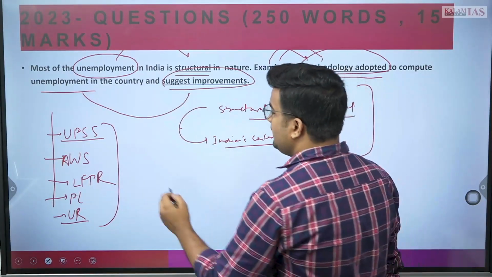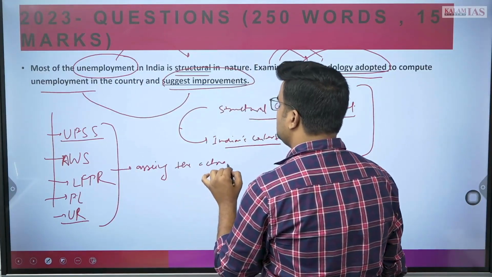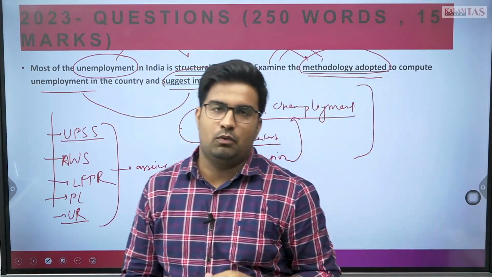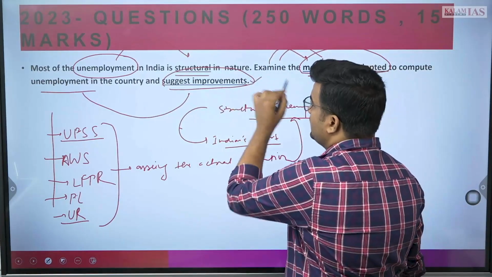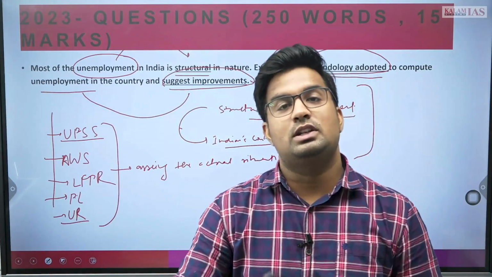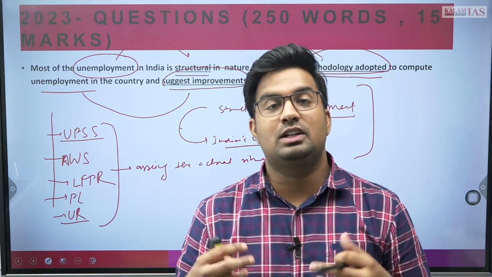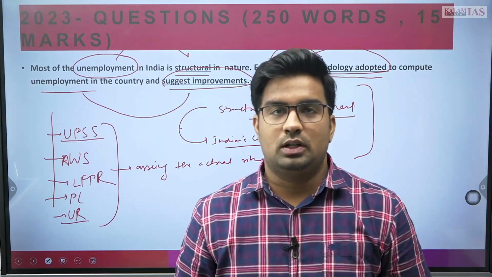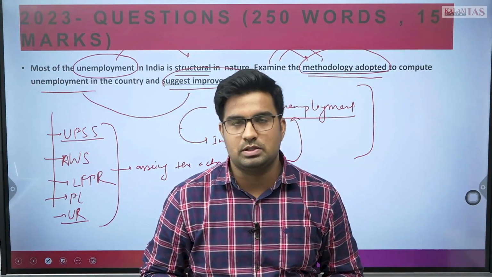to examine whether they are assessing the actual situation of unemployment in our country or not. What are the lacunas, that you can also mention, and after that you need to tell certain reforms and improvements. In the lacunas part, the informal economy is one thing, then the social norms related to doing some job, that is another part. The status of informal unorganized workers like gig workers or freelancers, whether they have work or not, that we can also mention in this answer.